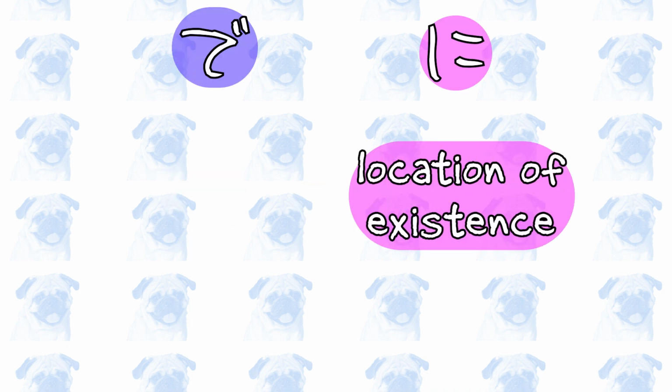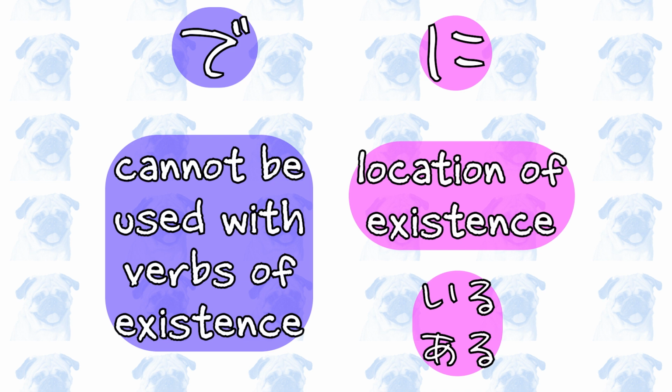Finally, let's see one important difference between the particle de and the particle ni. In a previous video, you learned that ni indicates the location of existence, and that ni is usually accompanied by verbs of existence, such as ある and いる. De, on the other hand, cannot be used with these verbs when they denote existence.